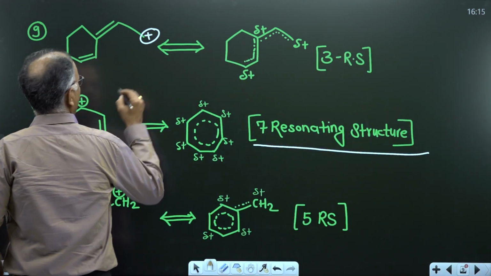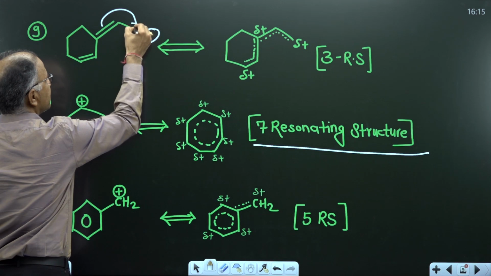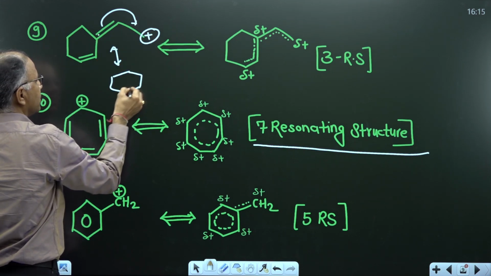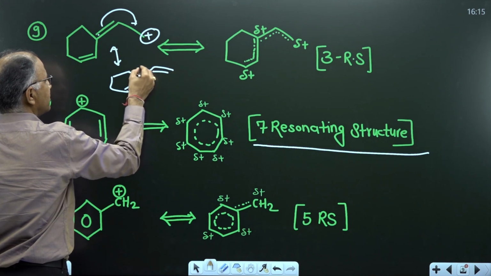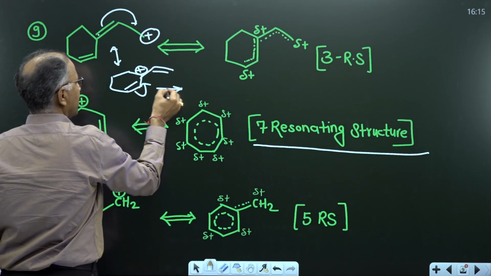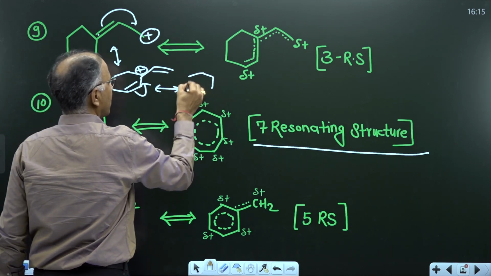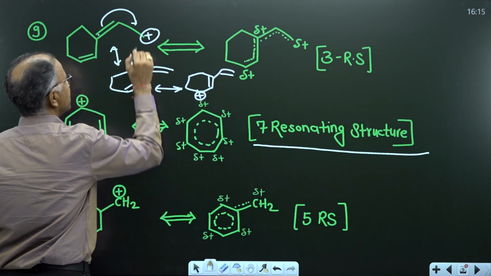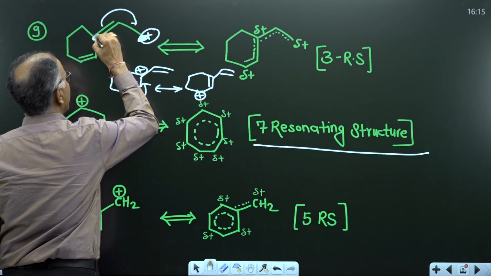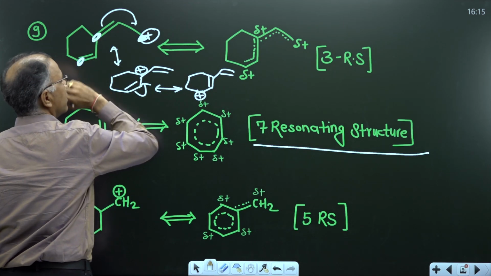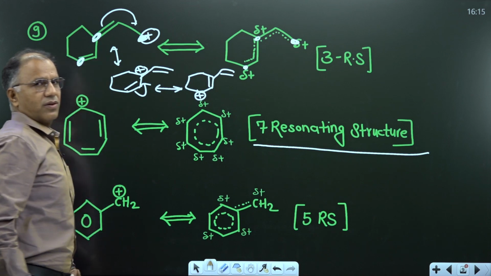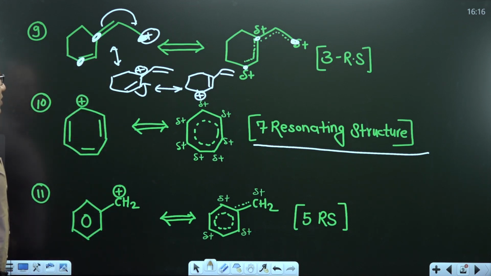Now in 9th example, the first resonating structure, double bond conjugation with positive charge. I will get positive charge here. Then again move pi bond. This is positive charge. This means the hybrid consists of plus here and plus here. 1, 2 and 3. Got it? And what about 10th?